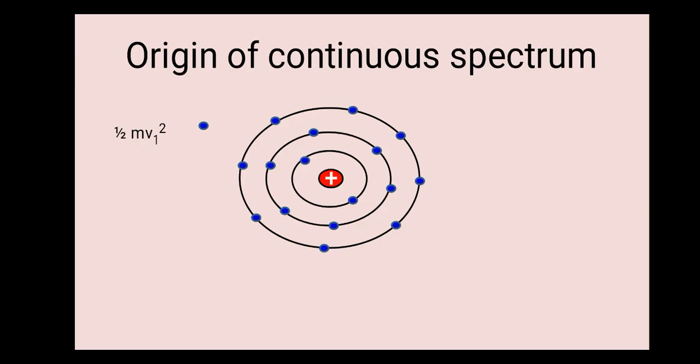If that electron has a sufficient amount of kinetic energy to penetrate into the target atom, see here what happens. The electron is attracted by the positively charged nucleus and is deflected from its original path. So this is the path of that electron. During this journey, the electron is gradually decelerated and loses its kinetic energy, which is given out in the form of continuous X-ray.